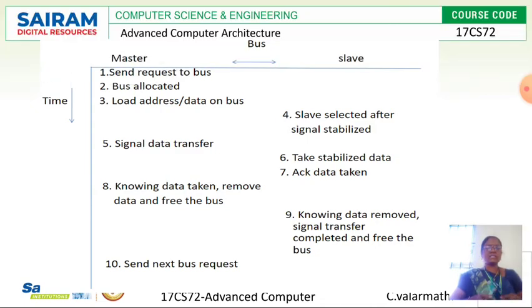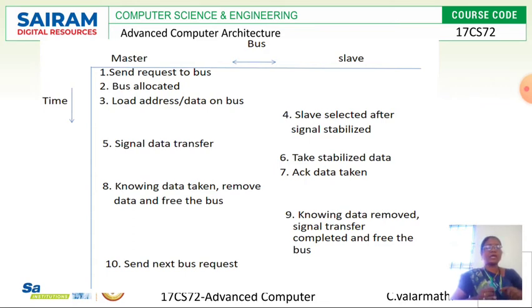Then the seventh step is data taken. Data taken in the sense that the data is acknowledged here. And knowing the data is taken, remove the data and free the bus. Once this is done, the data will be taken and removed, and it should be freed from the bus at step 8.